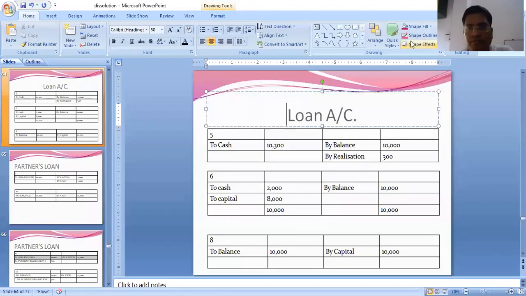So in this loan account, you see by balance brought down 10,000. Interest, that is by realization, 300, and to cash we are paying 10,300.